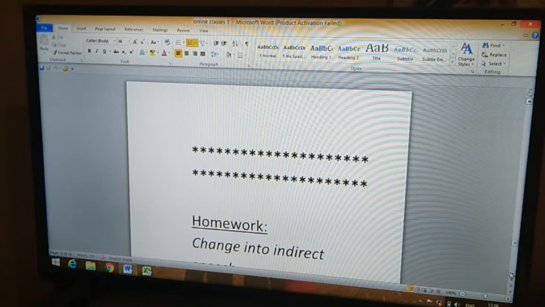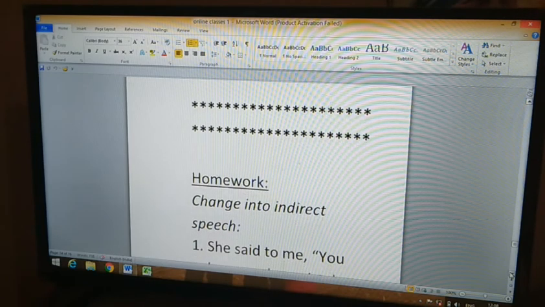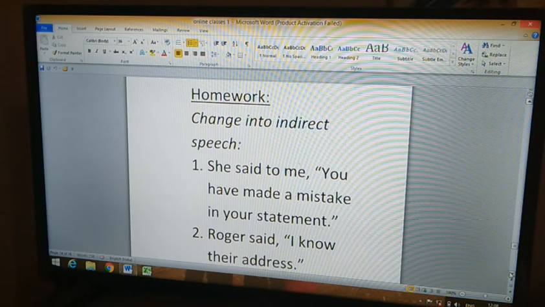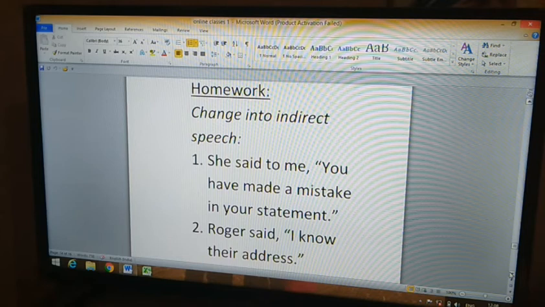So now the important rules with regard to direct and indirect speech we have seen. But let me tell you that all these examples that we have seen are based on statements or assertive sentences. Okay. In the next class, in tomorrow's class, we are going to study changes from direct to indirect with regard to interrogative sentences, imperative sentences, and exclamatory sentences.